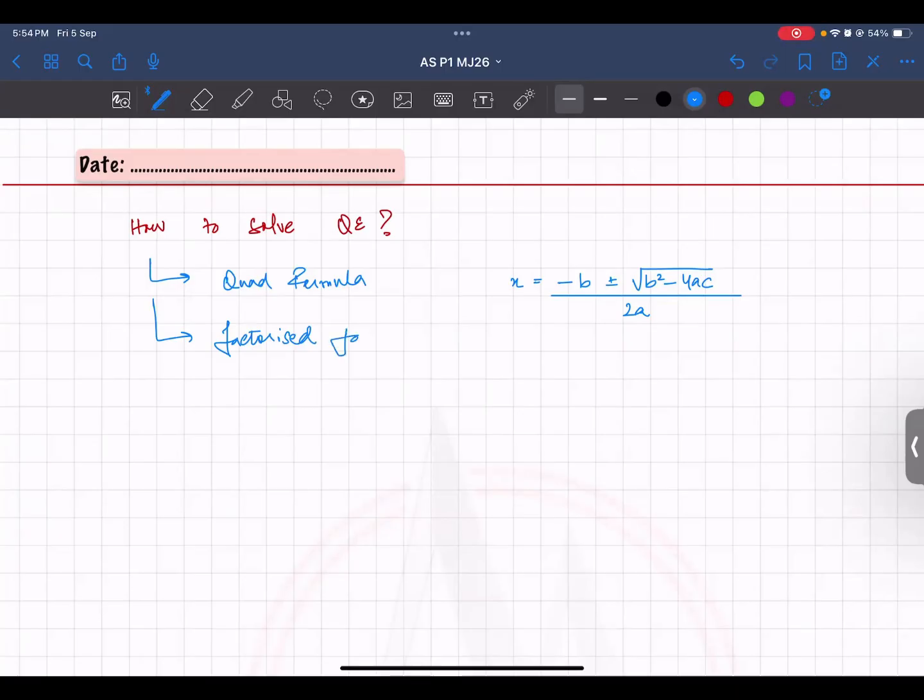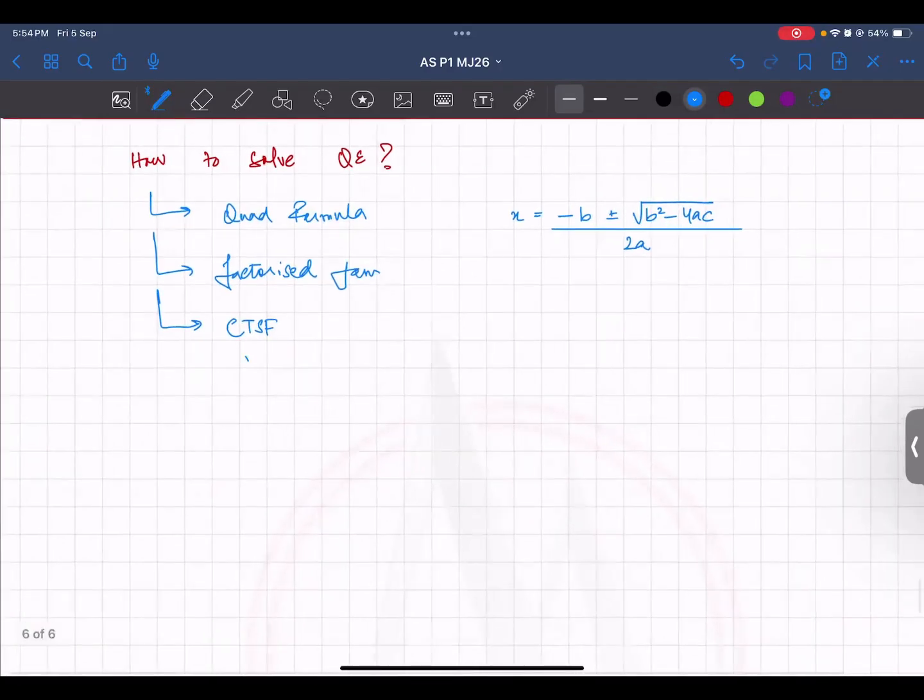We can solve it from the factorized form too. We make brackets and equate each of the brackets to 0. And then we can solve it using the completing the square form as well. That can also solve it. How? Let's take an example of the completing square form. Let's suppose your equation is 2x minus 3 whole square minus 10 is equals to 0. So how will you solve it? How will you find the value of x?